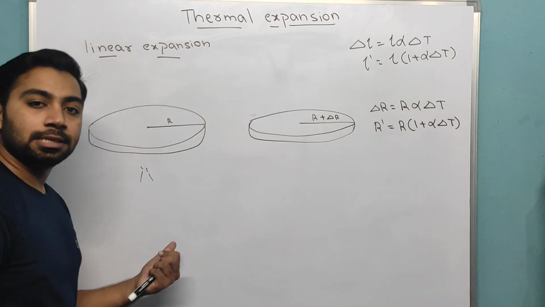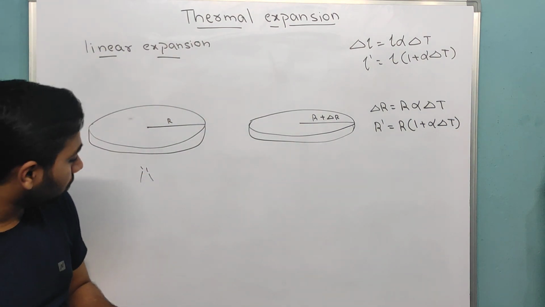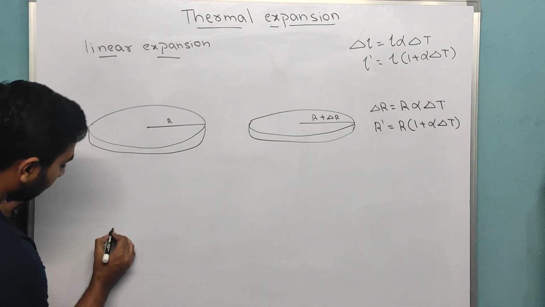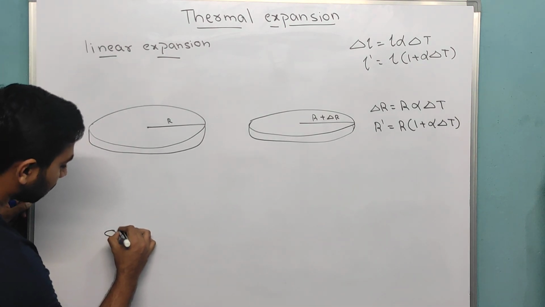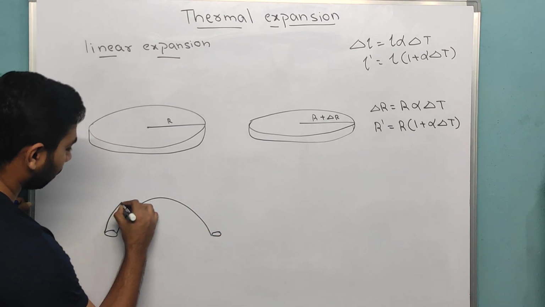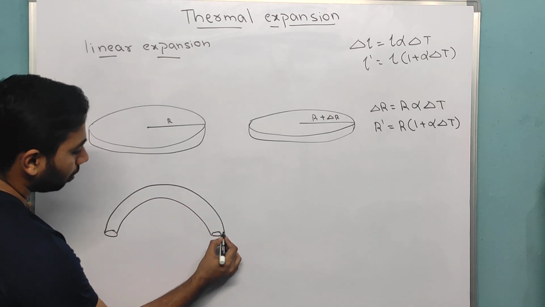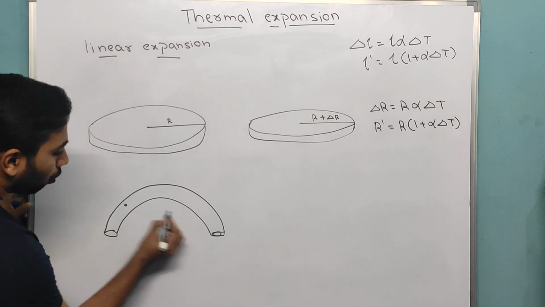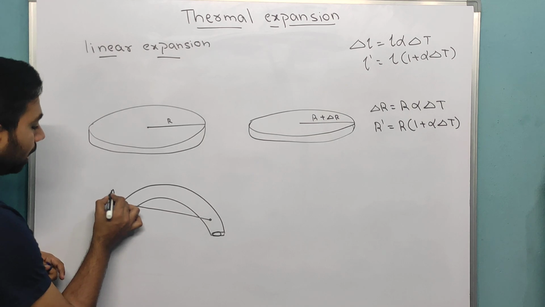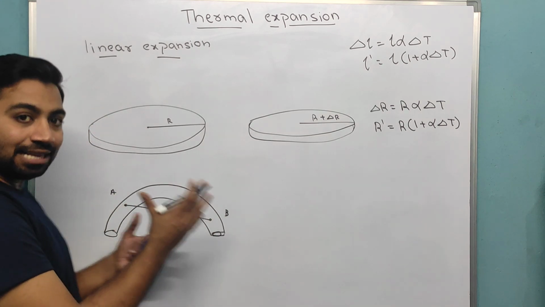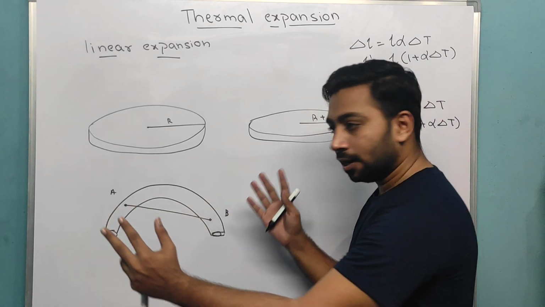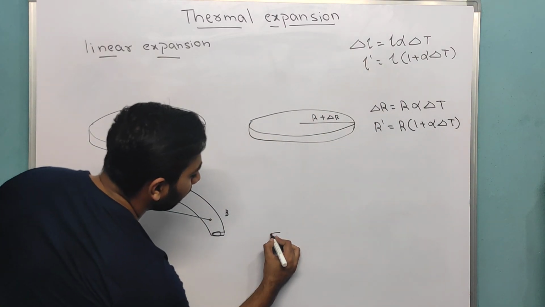Okay, questions like these can be asked. Now one more thing. See here. For example, if I take one rod which is curved like this, and I take these two points A and B, let us say. Now if I heat this, it will expand, and it will become like this. Correct?